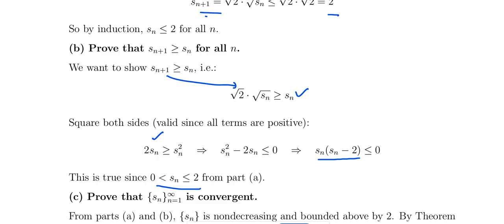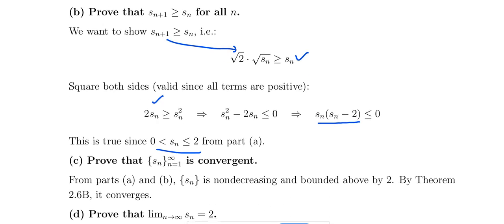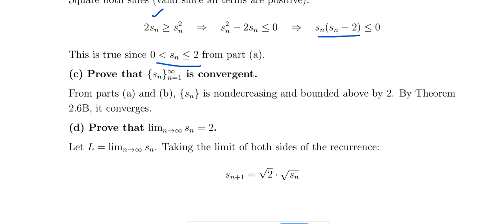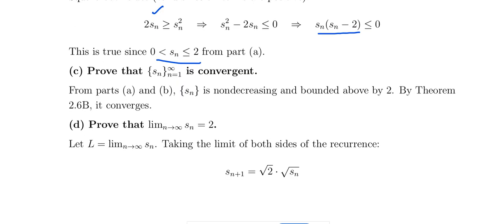From this, what is the conclusion? That is, sn plus 1 is greater than or equal to sn. So the sequence sn is convergent, that is, sn is non-decreasing. We have just seen sn plus 1 greater than or equal to sn. A non-decreasing sequence, that is an increasing sequence, and an upper bound exists, which is 2. So from this the sequence converges, and what it converges to is 2.